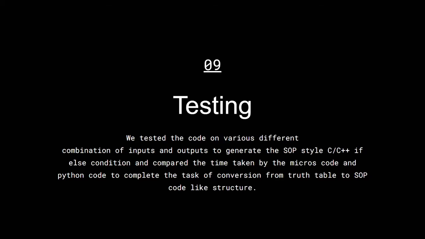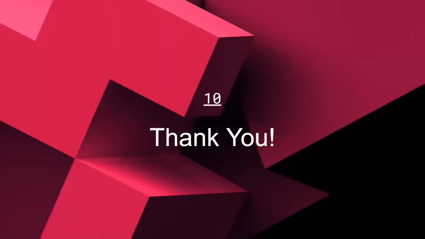We compared both times to complete the task of converting from the truth table to SOP code structures. Testing was also done using many truth tables. So this is a brief demo of what we did in our internship of 8 weeks. This is what I did in my internship.